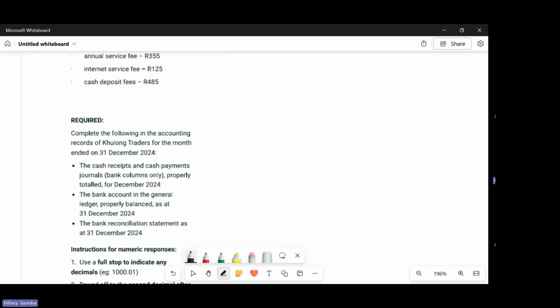And then you are required to complete the following in the accounting records of Kulong Traders for the month ended 31 December 2024. So they want us to do the cash receipts journal, your bank account, and then the bank record. And for you to understand the bank reconciliation, what is really going on, and what exactly is a bank reconciliation statement is